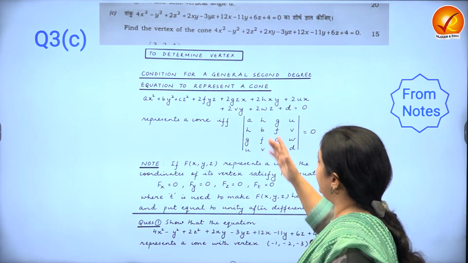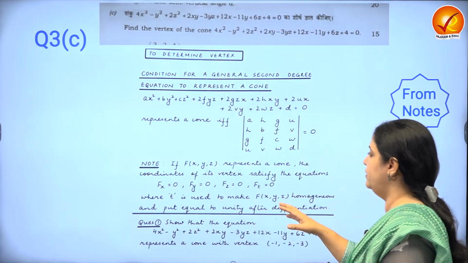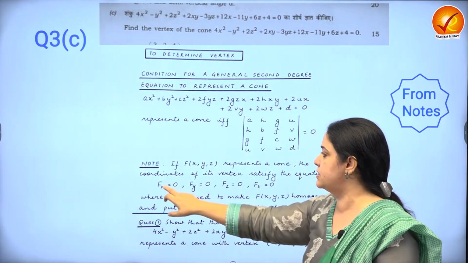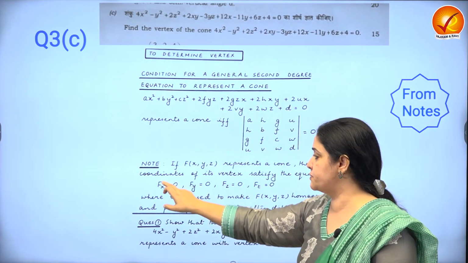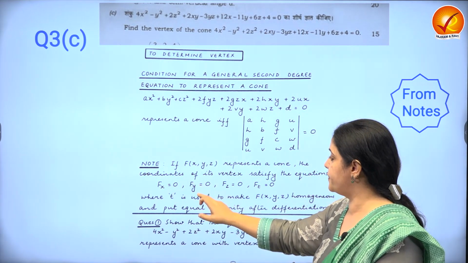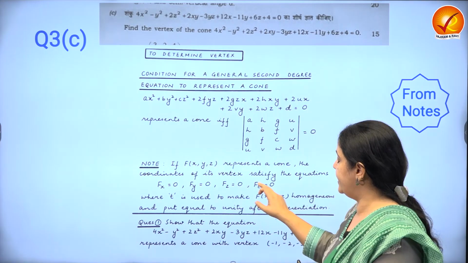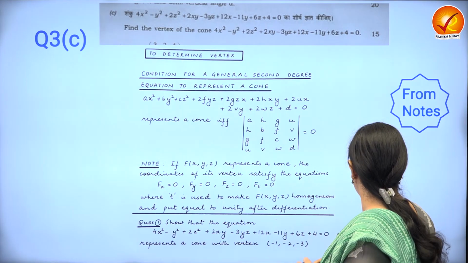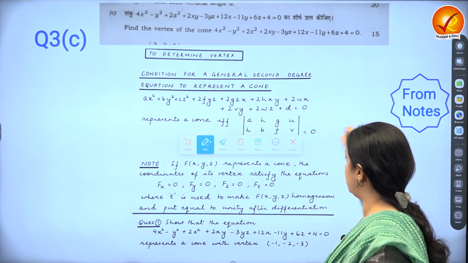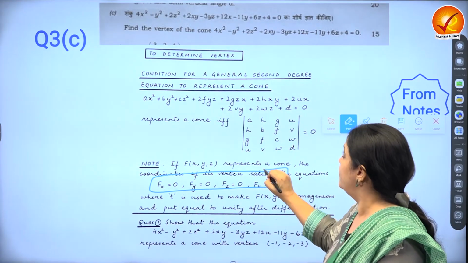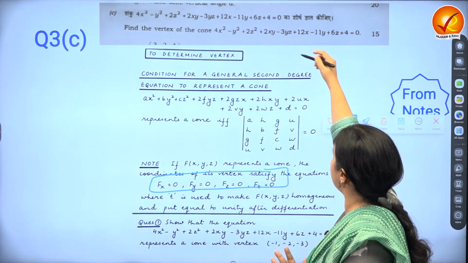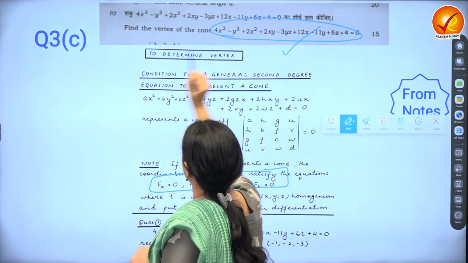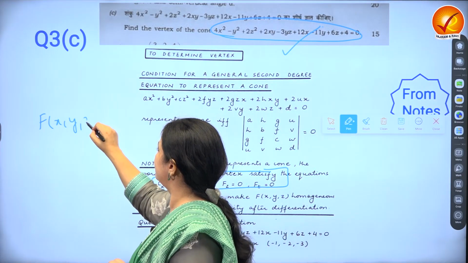Again, a geometry question. Find the vertex of the cone. Now, vertex of the cone, as you can see here, if f(x, y, z) represents a cone, the coordinates of its vertex satisfy the equations fx, which is the partial derivative of f with respect to x, the partial derivative of f with respect to y, the partial derivative of f with respect to z, and f with respect to t, put equal to 0. Any person right now who has basic information regarding the maths syllabus can just read it from here without any idea of what a cone is and how to do it, and can get the answer for this. So you're basically going to call this entire expression that's given as f(x, y, z) equal to 0.